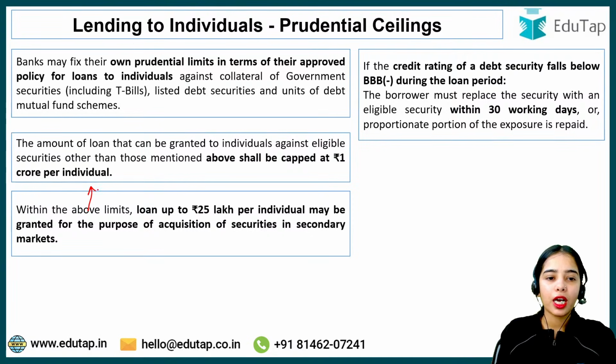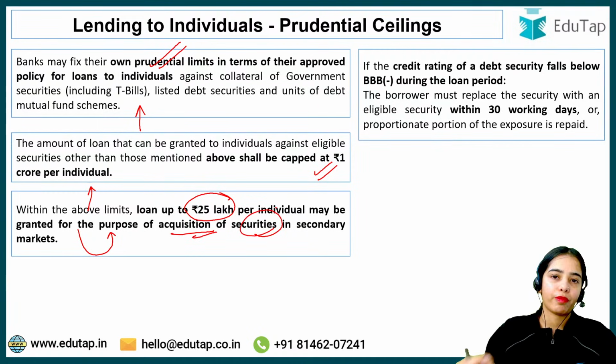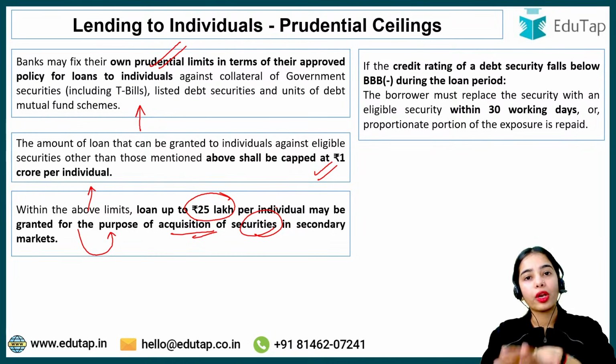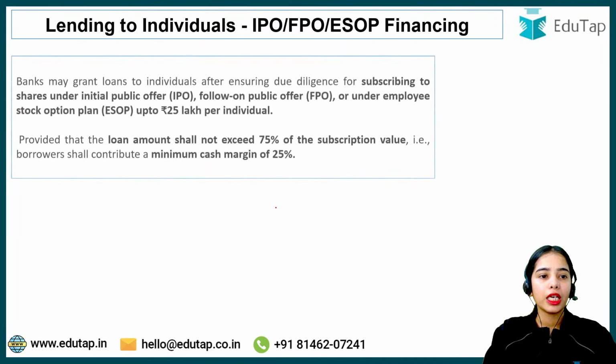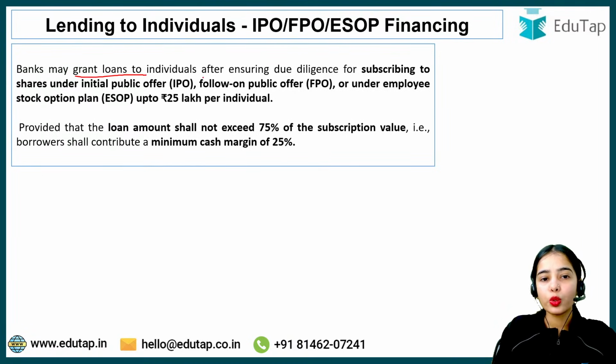Okay, so within the above limits of the 1 crore and the limit decided by the bank, up to 25 lakh per individual is the loan that is granted for the purpose of acquisition of securities in the secondary market. So you can take the loan from the bank to purchase the securities in the secondary market. Now coming to the next part, banks may grant loans to individuals after ensuring due diligence for subscribing.